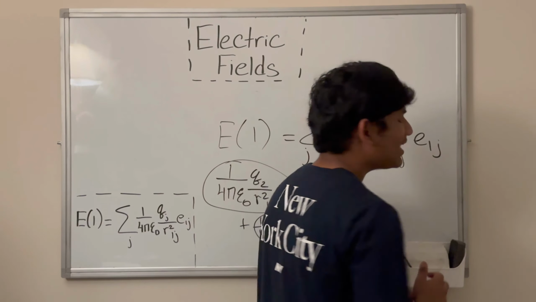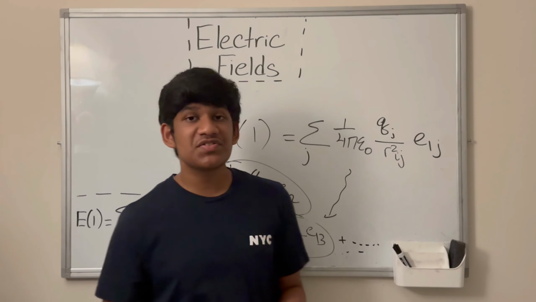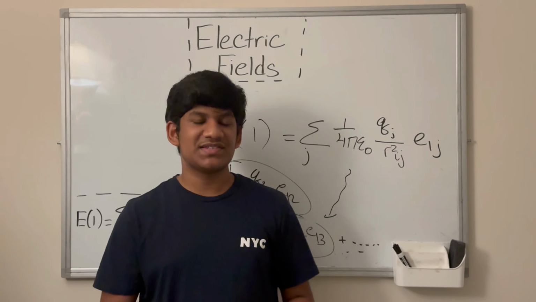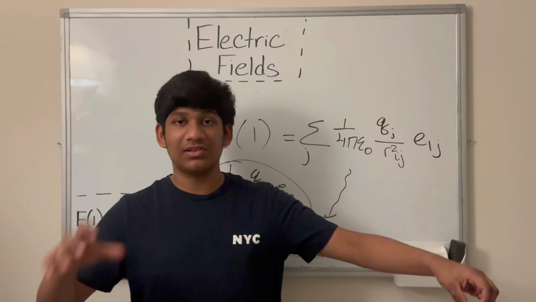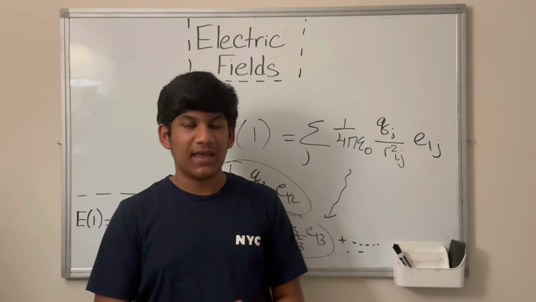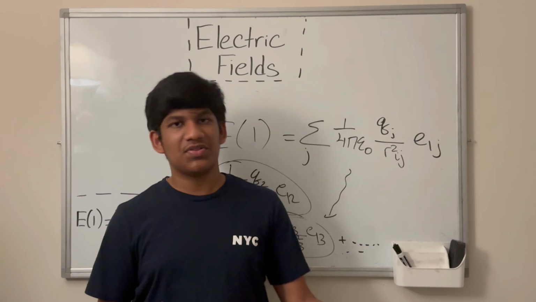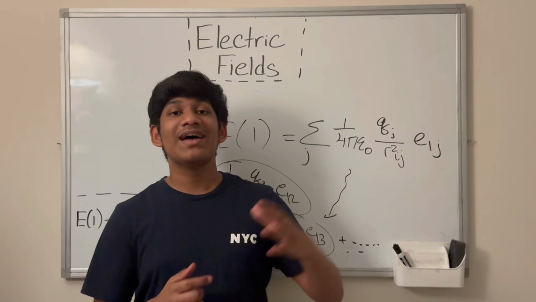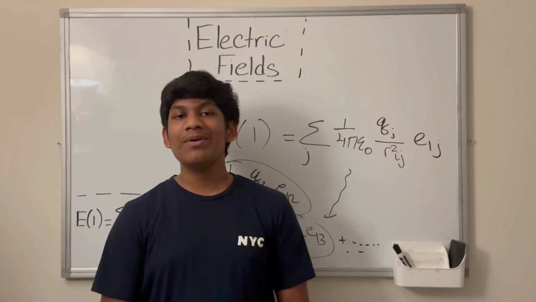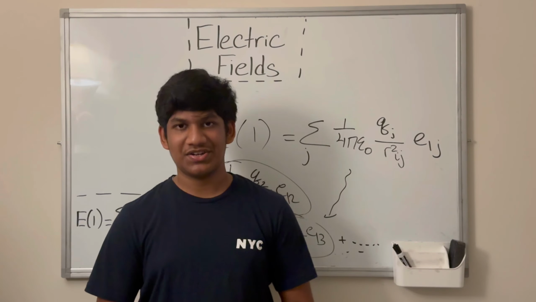And that's what the electric field is. The electric field just describes the force on a particular point exerted by another particle. So the force on, let's say, point 1 exerted by particle 2, assuming that point 1 has a unit charge there. And we can use Coulomb's law and a variety of other things, assuming that there's a unit charge, to calculate the electric field at that point. So now that we've discussed that, we can bring this section to an end.